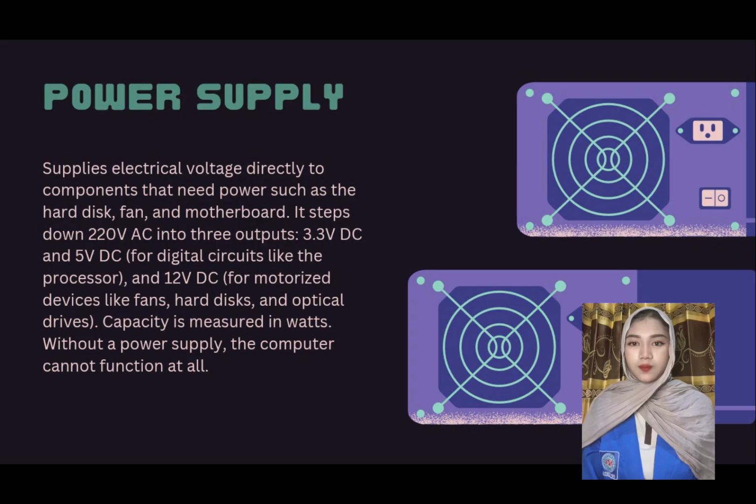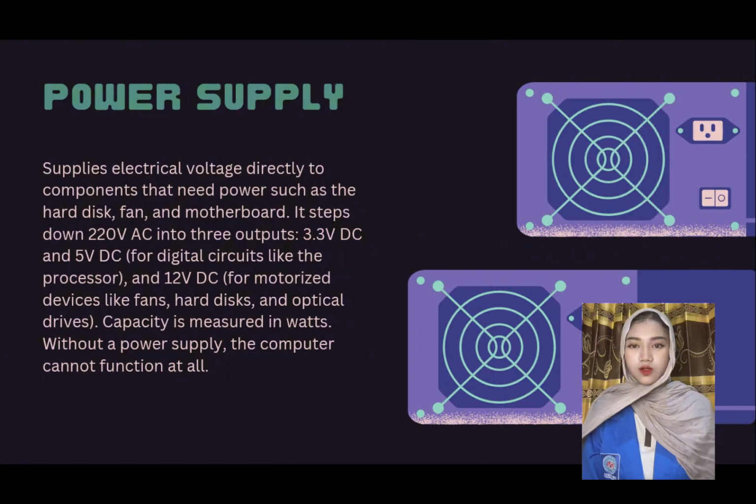Power supply. A computer power supply is a part of the computer device that functions to supply or provide direct voltage to the components of the computer that require voltage, such as hard drives, fans, motherboards, and other devices.